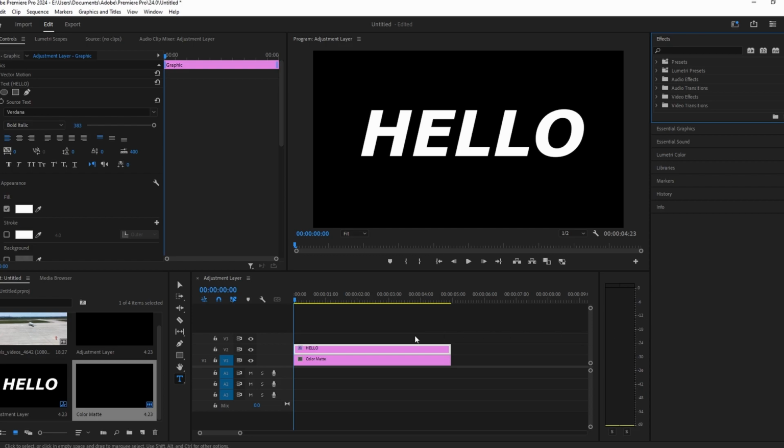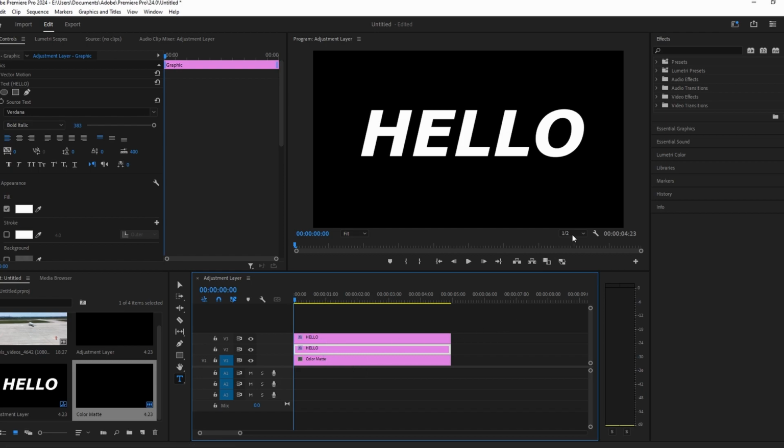Start by adding text to your timeline. Resize and reposition it using the selection tool. Duplicate the text layer by holding Alt and dragging it up to a new track.